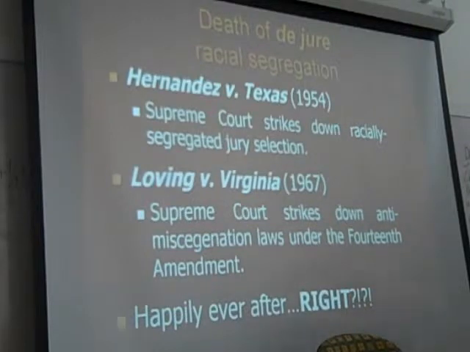Hernandez v. Texas, decided the same month that Brown was, eliminates racially based jury exclusions, right? A very important case. Loving v. Virginia, we talked about on Monday, is striking down anti-miscegenation laws, holding those unconstitutional. So now we're starting to get rid of segregation in other parts of society, outside of schools, right?